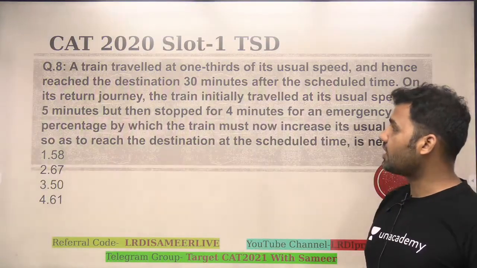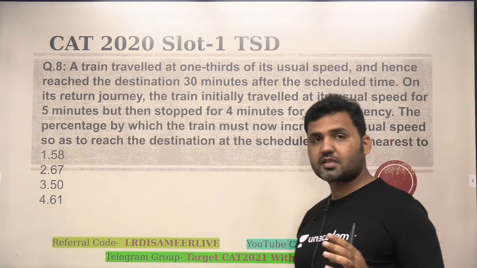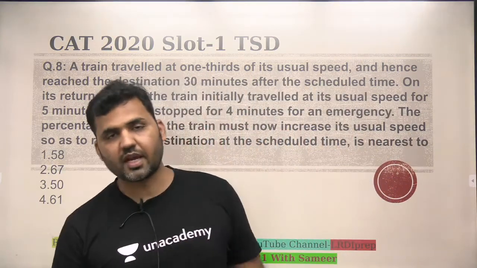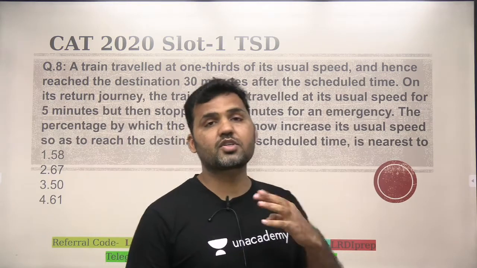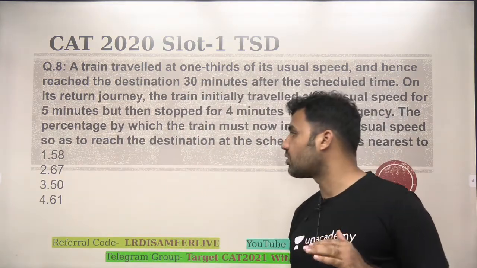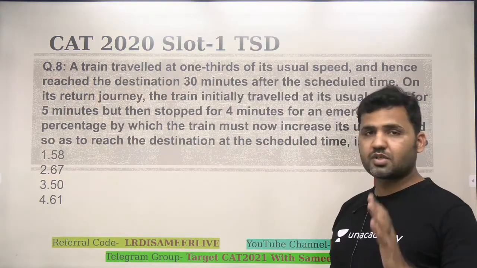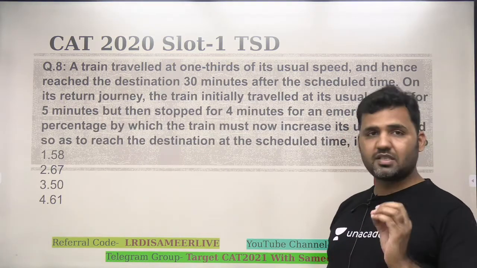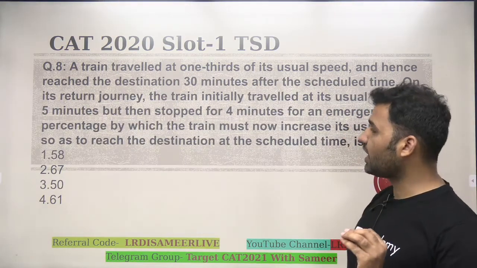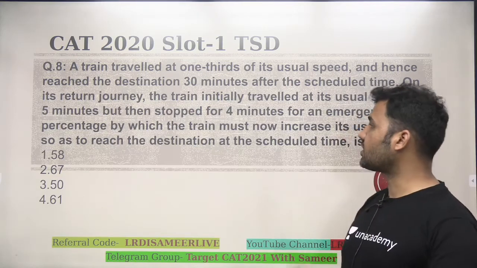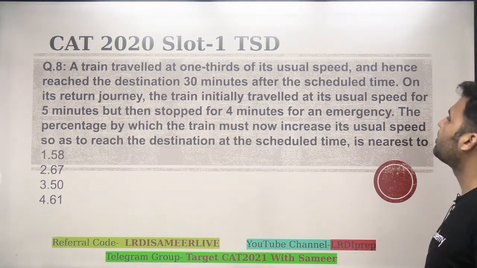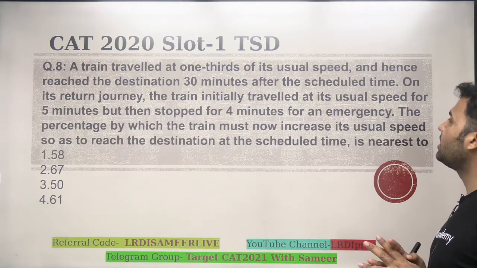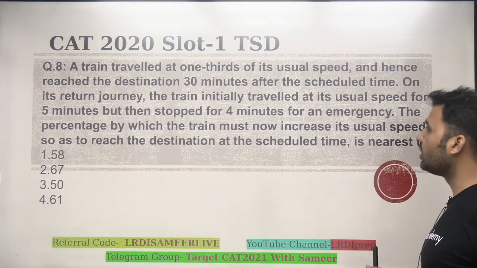Guys, here are the questions. In this particular video, I'll be discussing all 4 questions of CAT 2020 slot 1 from the time, speed and distance chapter. There were 4 questions of time, speed and distance in 2020 slot 1. All of those questions are so simple, and with the basic definition of time, speed and distance you can solve the question. It says a train traveled at 1/3 of its usual speed and hence reached the destination 35 minutes after the scheduled time.